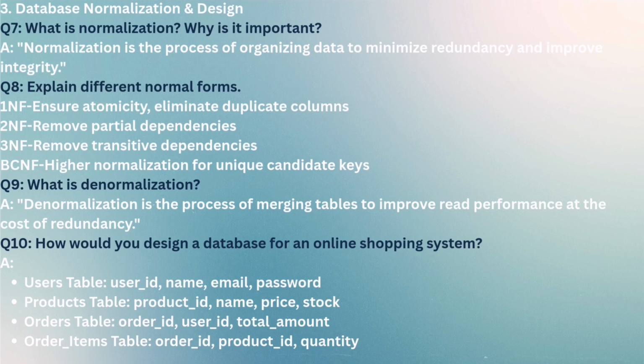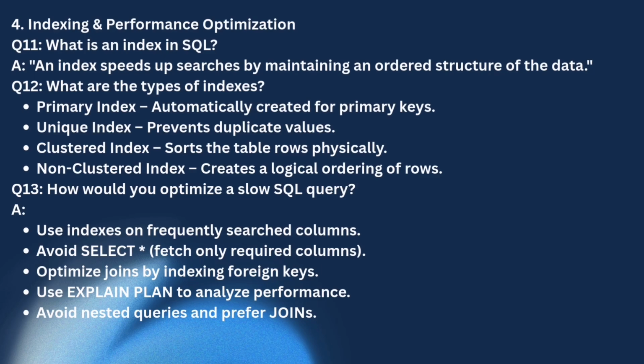Question number 10 is, how would you design a database for an online shopping system? The interviewer can ask you different cases and different types of questions. So here is one for an online shopping system. We can have a user table in which we define user ID, name, email and password. We can also have a product table in which we define product ID, name, price, stock, and then an orders table in which we have order ID, user ID, total amount, and then the last one is the order items table with order ID, product ID, quantity. You can answer this question according to your understanding at the time of interview, but be prepared before the interview. Also, the interviewer can ask a cross question, what you will make the primary key and foreign key, so you need to know that also.